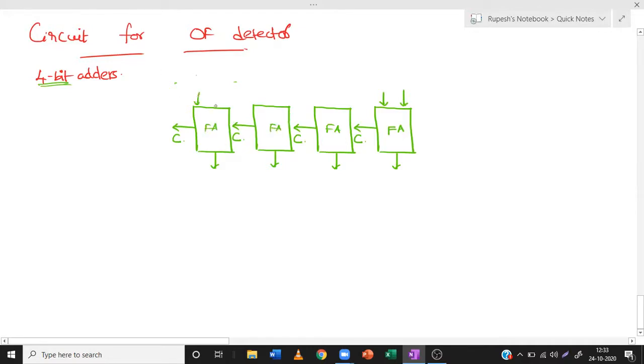So all of these have 2 inputs. First one has an input carry. This S0, S1, S2, S3.